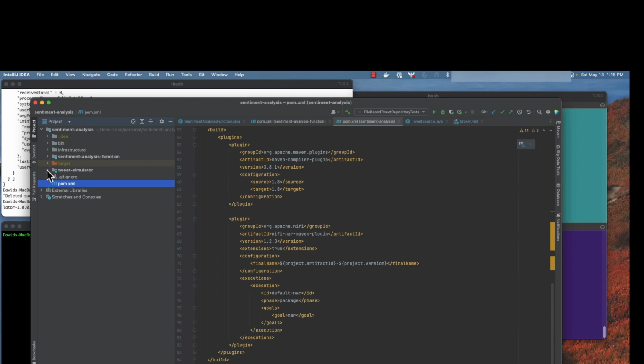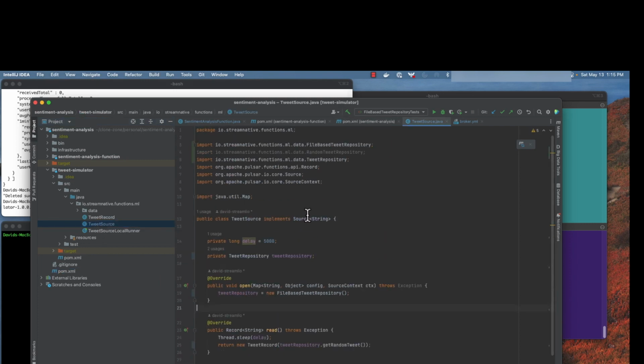The second module is called a tweet simulator, and this is going to publish data out for us. It is also based on the Pulsar IO and functions framework, but it implements a different interface here called Source, which is part of the org.apache.pulsar.io.core framework. It allows you to integrate with systems, publish data in and out.